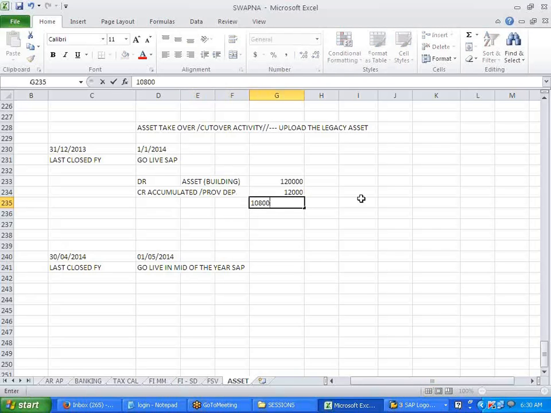Huge gap. So this will be credited to your net book value, no, APC, acquisition production cost offsetting.